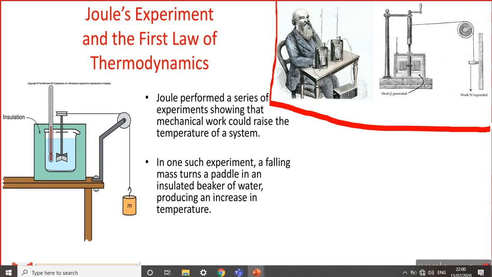Observe the arrangement for this experiment. Joule performed a series of experiments showing that mechanical work could raise the temperature of a system. In one such experiment, a falling mass turns a paddle in an insulated beaker of water, producing an increase in temperature.